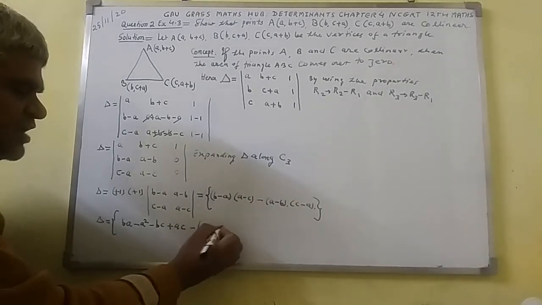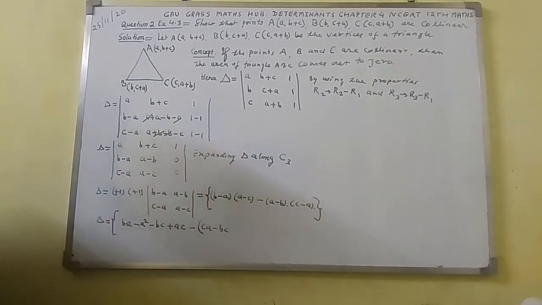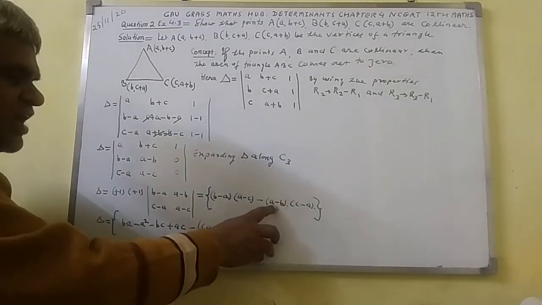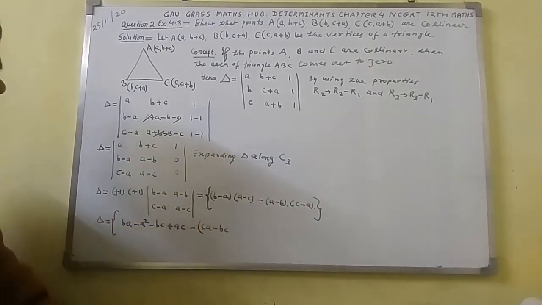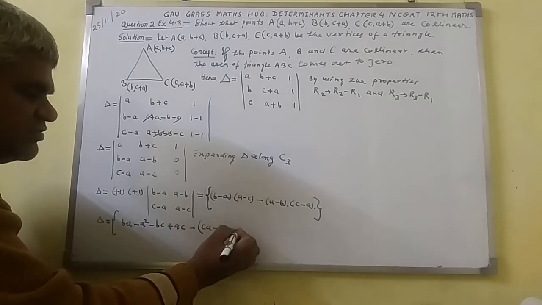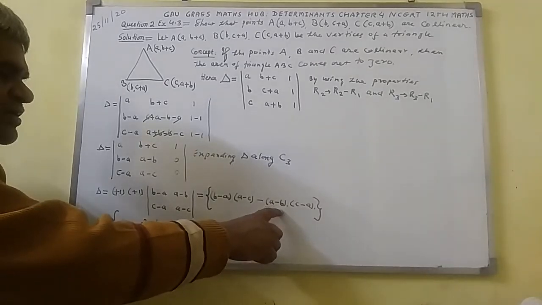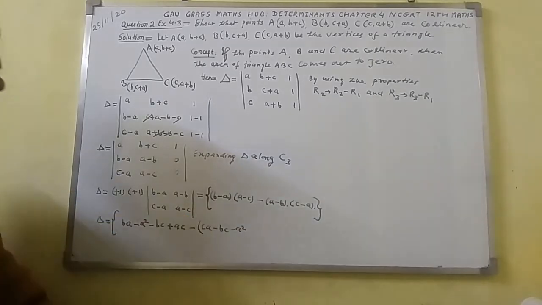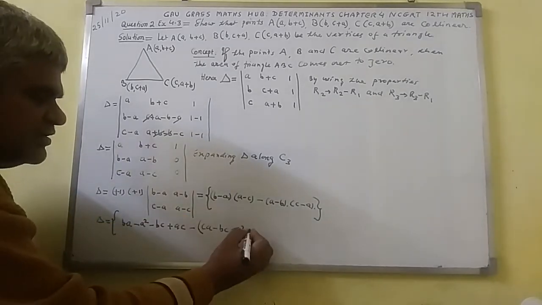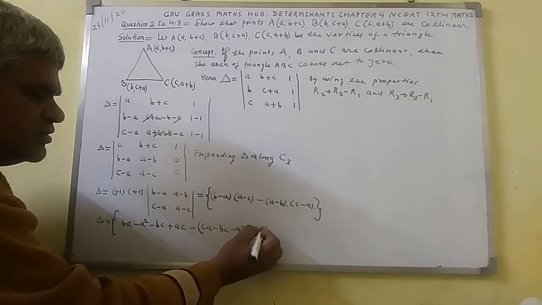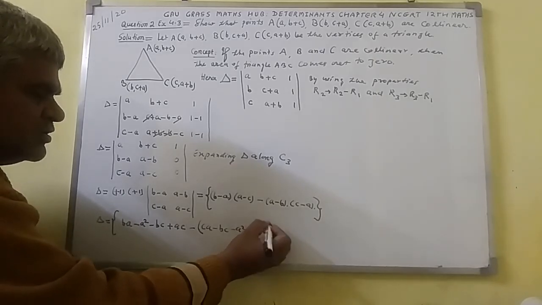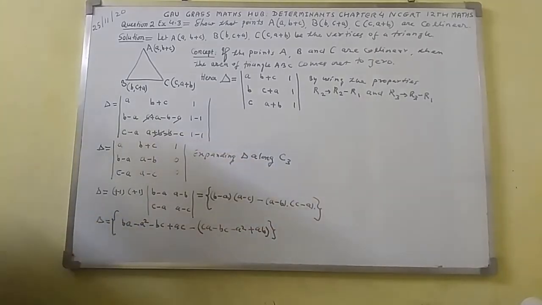Here will get minus bc, and again plus a will multiply to minus a, comes out to here minus a square, and minus b will multiply to minus a, comes out to plus ab. Closing of braces I have done.